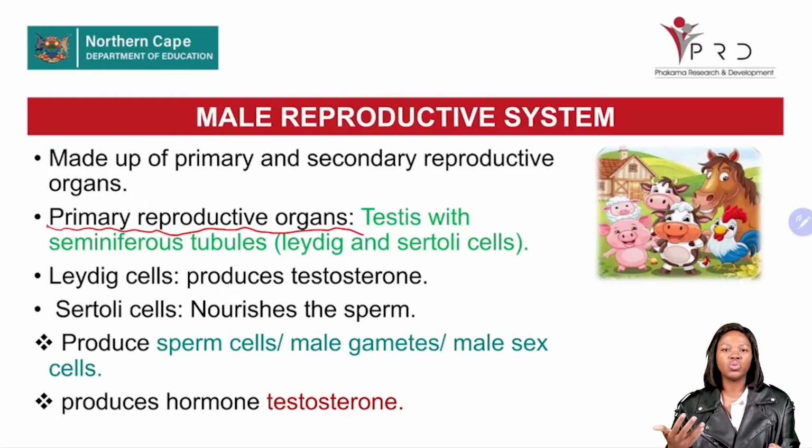Or it has to produce a hormone known as testosterone.